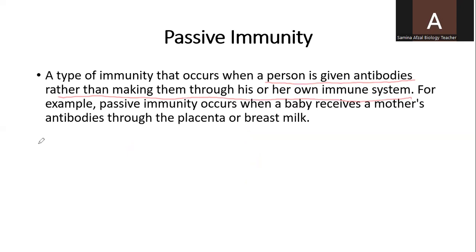For example, passive immunity occurs when a baby receives a mother's antibodies through the placenta or breast milk. This is an example of passive immunity in which a fetus or baby receives antibodies from the mother.